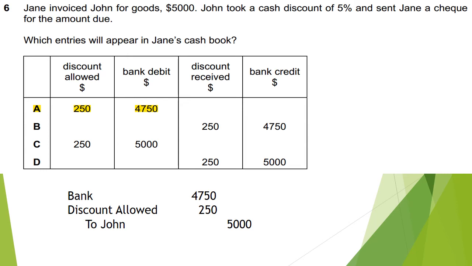These both amounts will be debited and 5,000 will be credited, which was the asset of Jane as account receivable of John. So option A will be correct. 250 will be debit as a discount allowed, and 4,750 will be debit in the bank account.